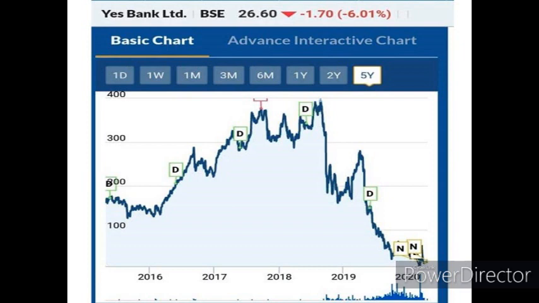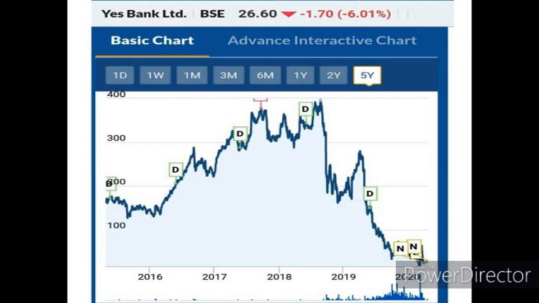Because of this reason, the share price of Yes Bank kept falling. And at one point, it touched an intraday low of almost 5 rupees. So what more good example do we want for a clear-cut bearish trend? The share price of Yes Bank fell all the way from 395 to 5 rupees.